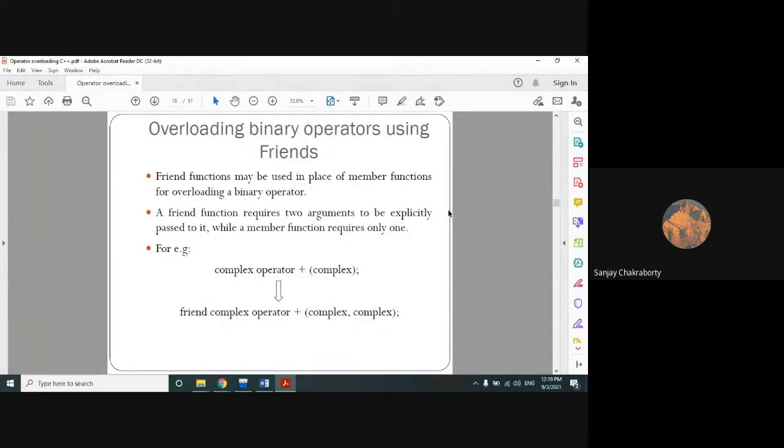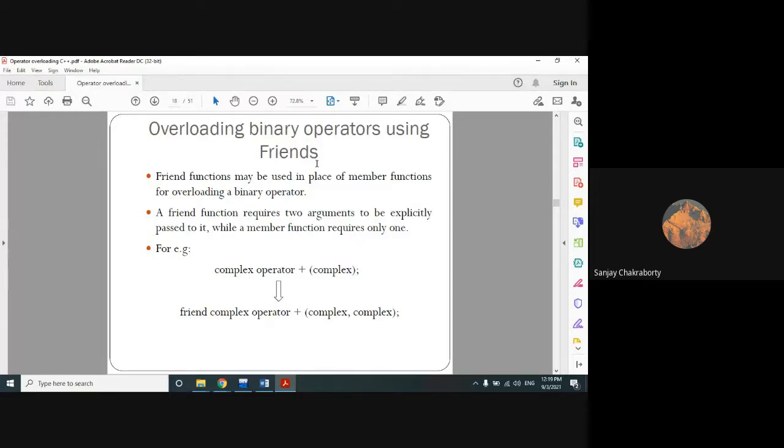Let's talk about how we can overload operators using a friend function. Here in this slide, it is directly shown how we can overload binary operators using friends. But for the sake of simplicity, I want to show you how we can use a friend function to overload unary operators. Remember one line. If you have your notebook with you right now, you can write that line.